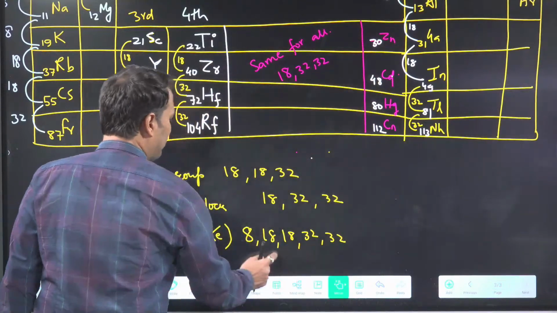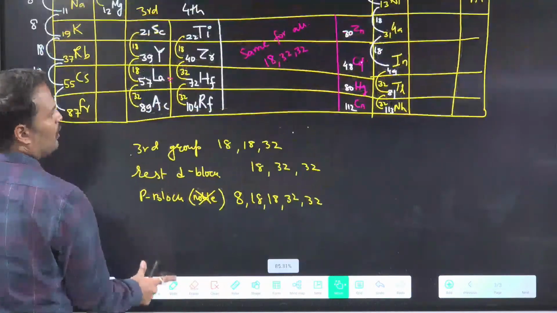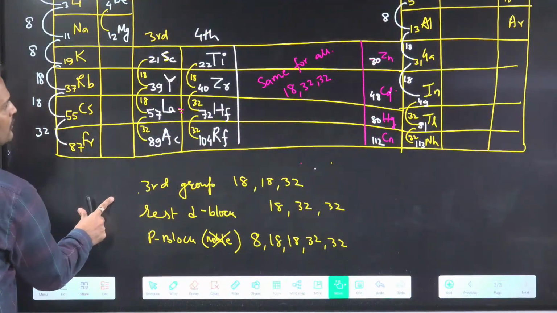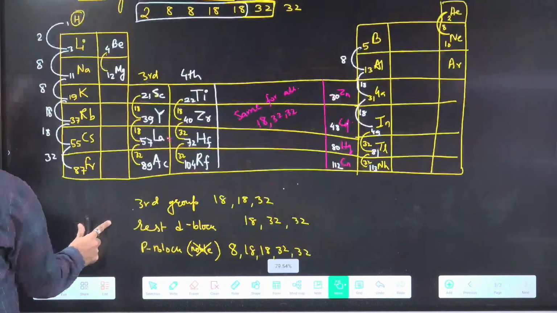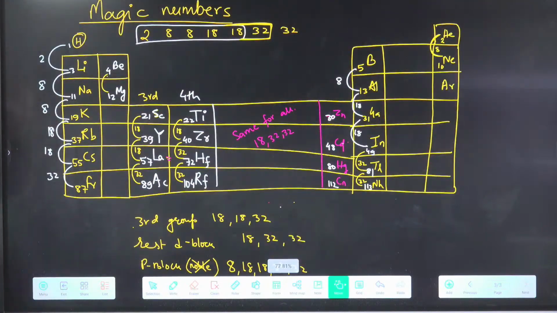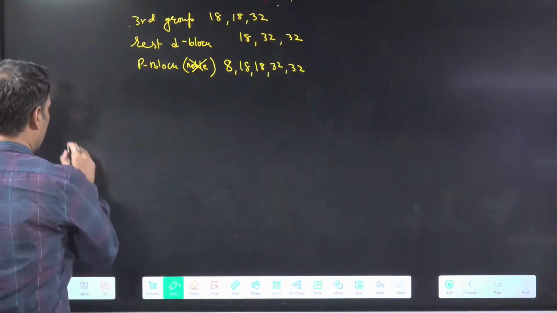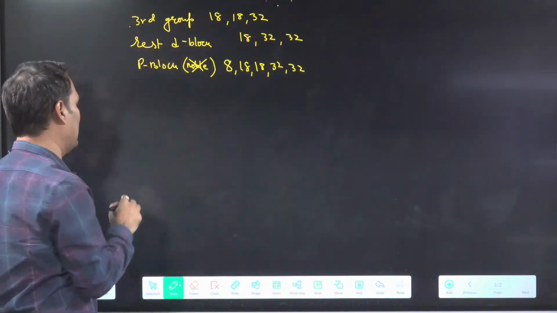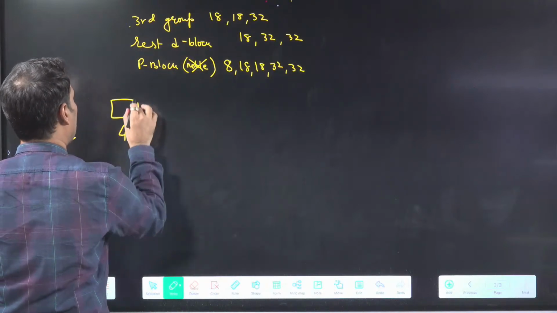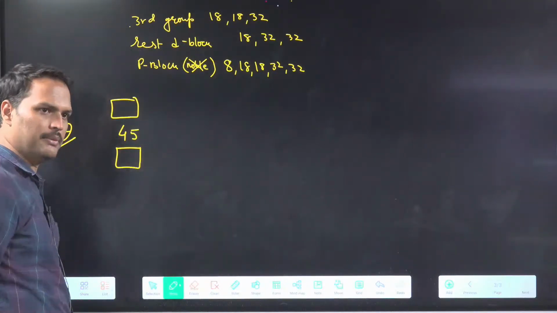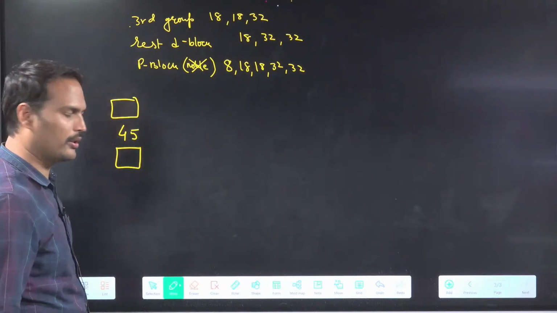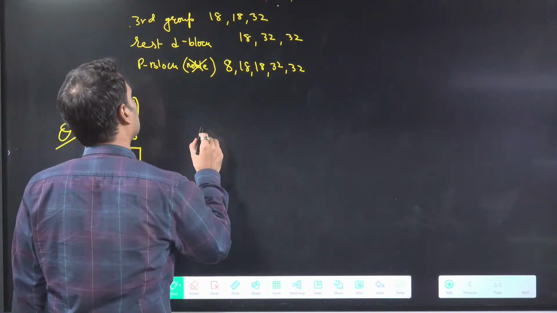Okay. So simple one I will give you. Those who have not written, they can take a screenshot here. Third group 18, 18, 32. Rest 18, 32, 32. Clear? Okay. So the question is like this. You have to tell above element and below element. Okay. 45. You have to tell above one, below one. See periodic table and then try to calculate.